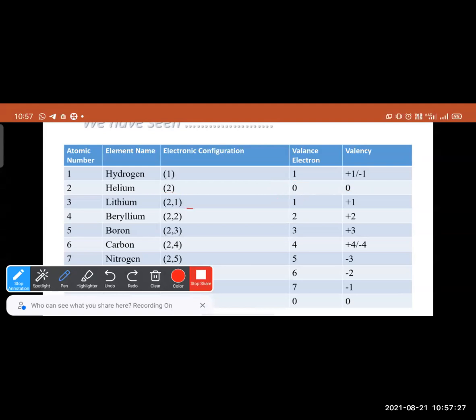In case of lithium, the second orbit has a maximum capacity of 8 electrons. The electrons in the outermost orbit are 1. Therefore, valence electrons are 1. It can donate 1 electron so that the outermost orbit will be 2.